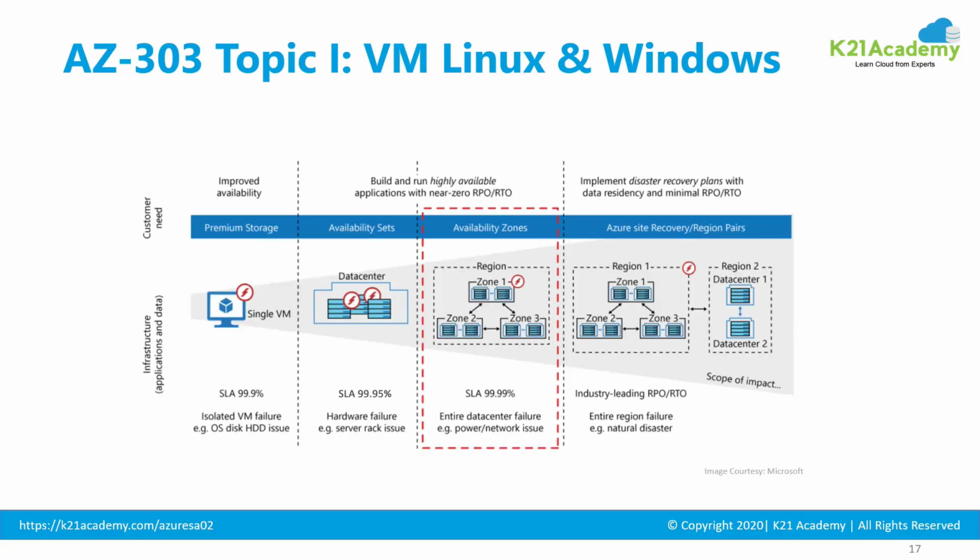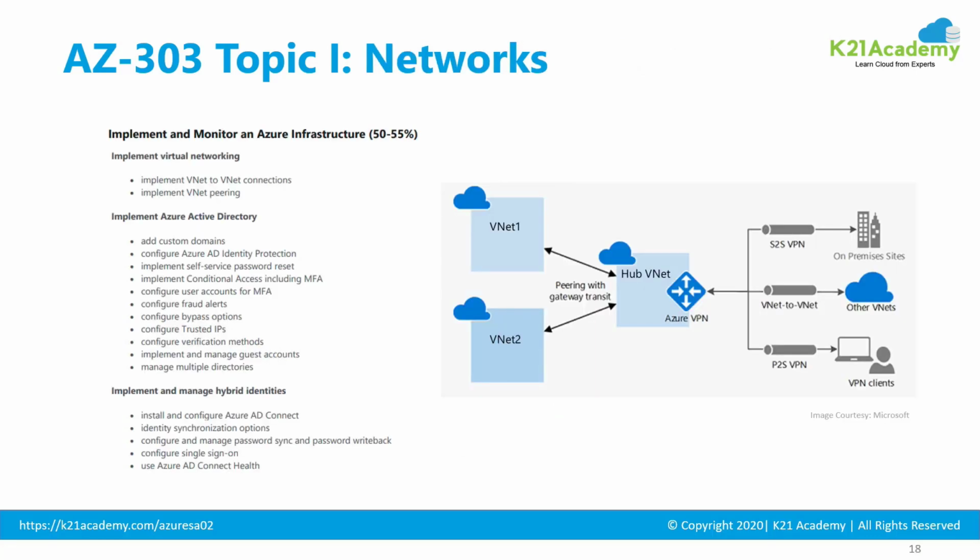And when you're deploying these virtual machines, you can have different types of SLAs, and depending on your service level agreement requirement, you might have a single machine, or you can have multiple machines scattered across but within an availability set, or across different availability zones if you want an SLA of 99.99%, or configuring replication across data centers within different regions. So that's implementation of virtual machines.